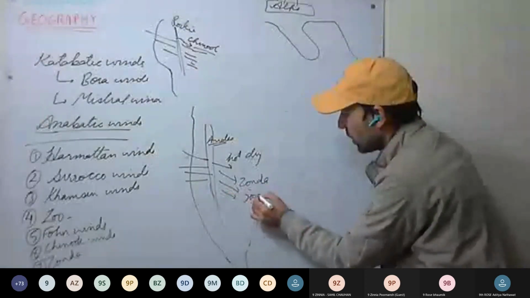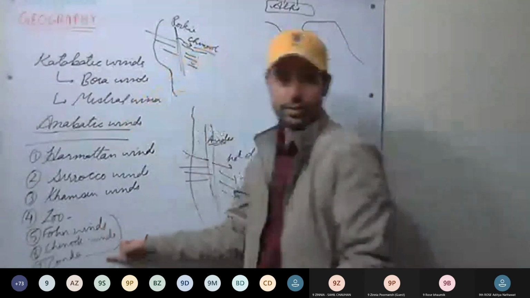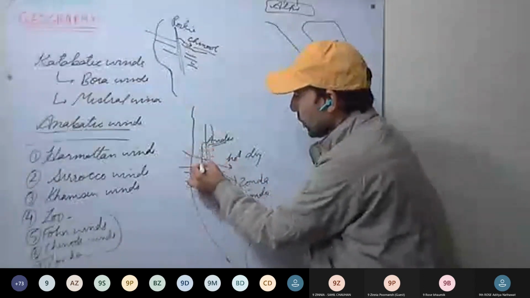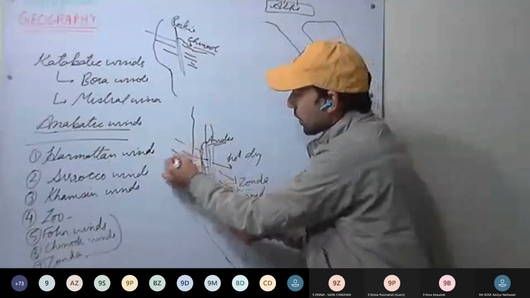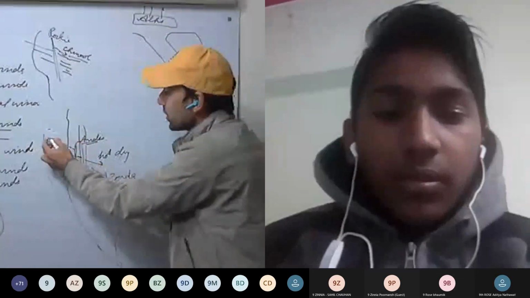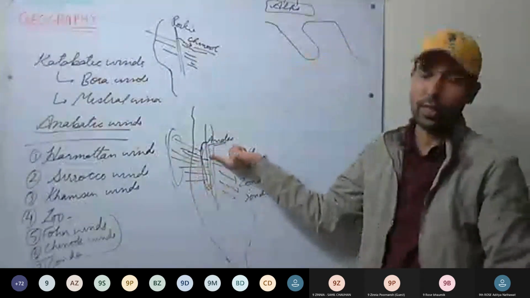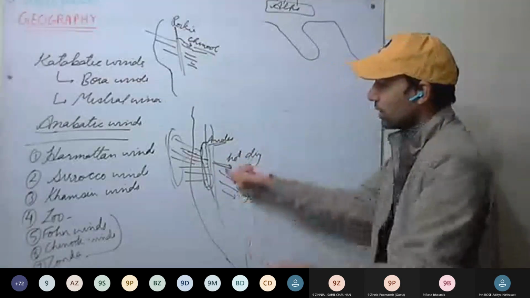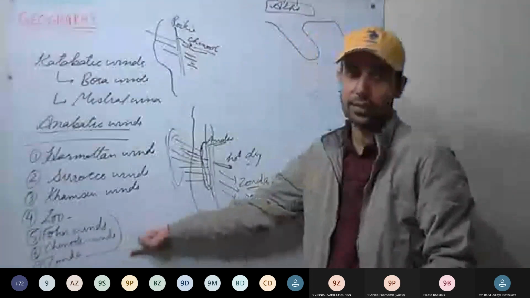Somewhere you can find Sondo winds as well. So these three winds are quite similar. Okay, a little bit of difference is there. Zonda winds are related with snow as well. They deposit snow on mountain caps because they are maritime winds coming from the sea. So the polar front winds take the moisture from here, and they deposit snow on the Andes mountain caps. And on this side, when they cross the mountains, they are hot and dry winds. So they are called Zonda winds. These three winds you will study all together: foehn, Chinook, and Zonda winds.